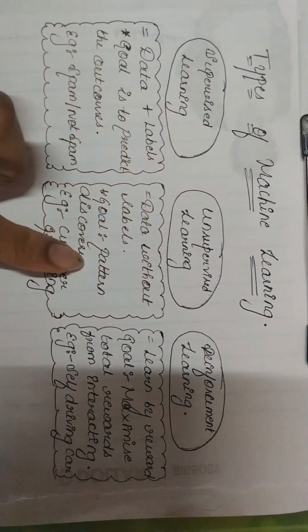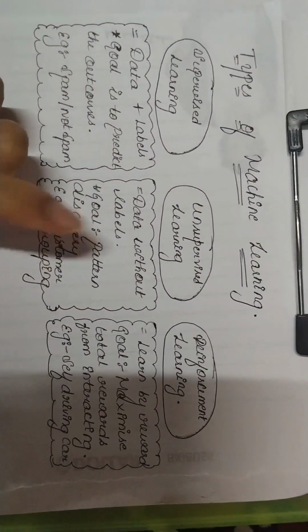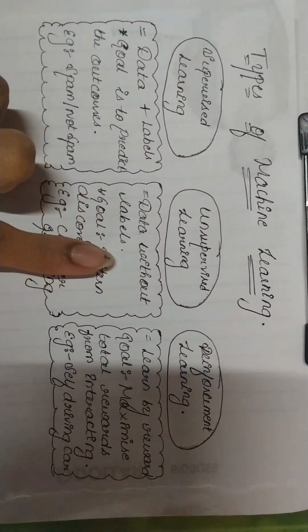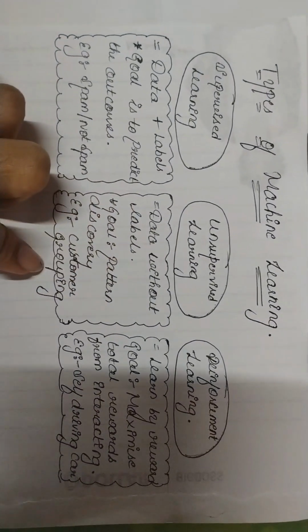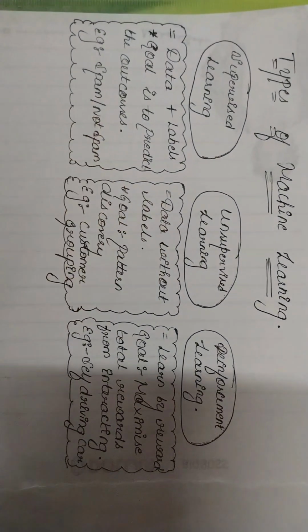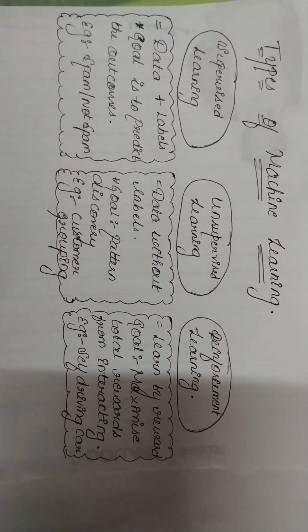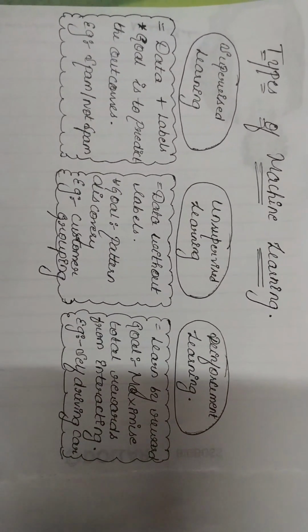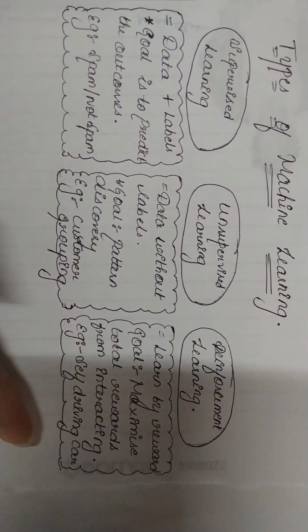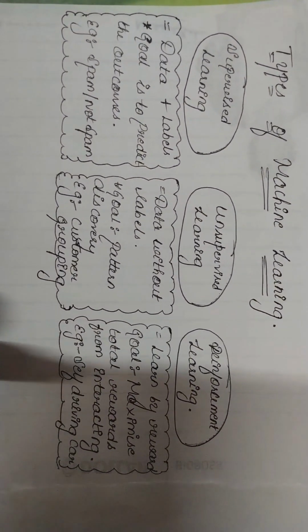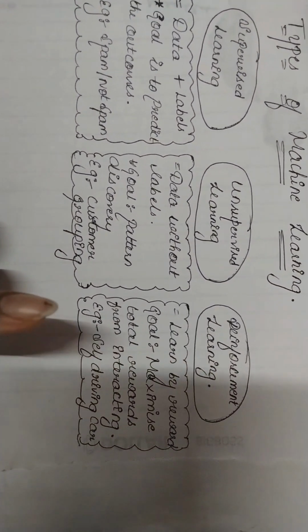Next, it comes to unsupervised learning. When it comes to unsupervised learning, it has data without the labels, like the outputs aren't labeled here. Its goal is pattern discovery. What is the example for this? Customer grouping. Next, let's learn about reinforcement learning. What do we mean by reinforcement learning? For example, if we consider any self-driving car, it will reward itself whenever the outcome is true, right? Like that. So what is its goal? Its goal is to maximize total rewards.